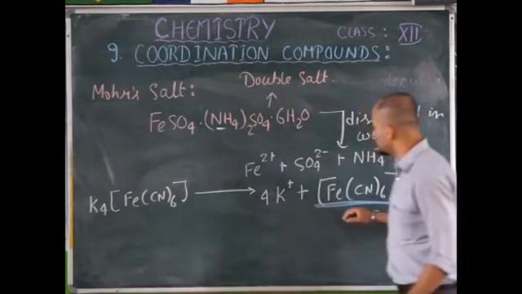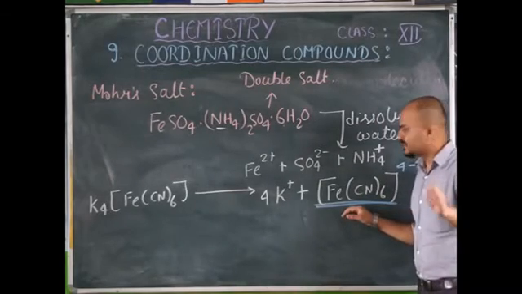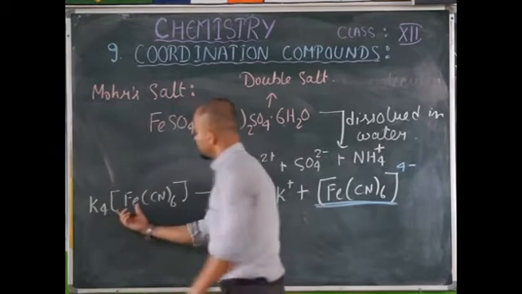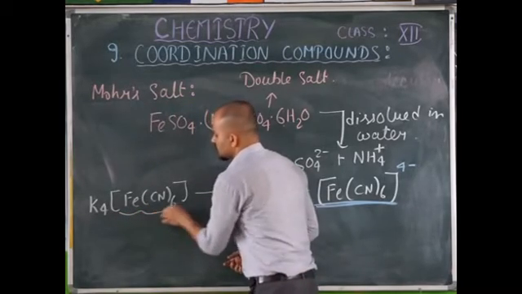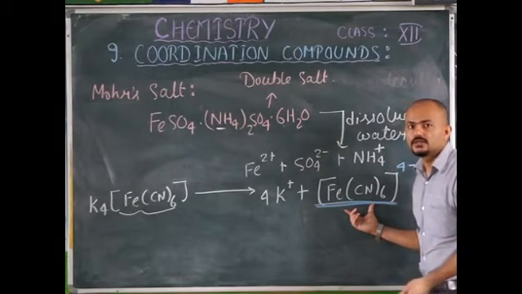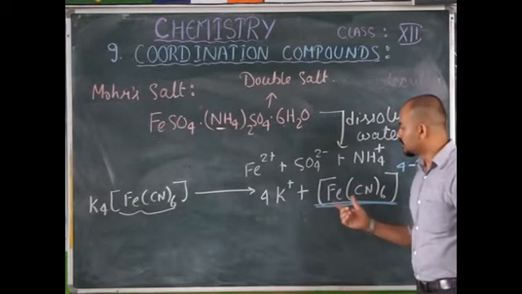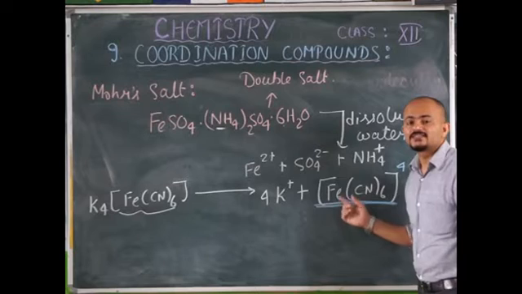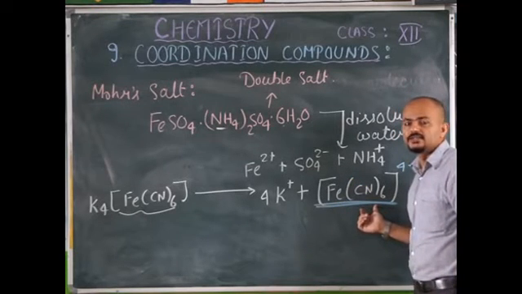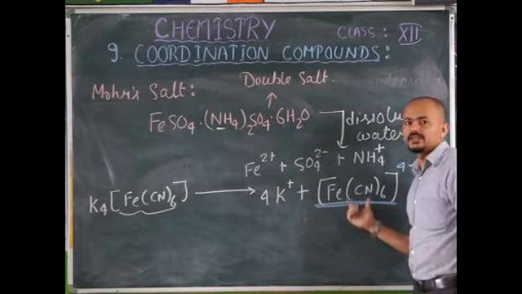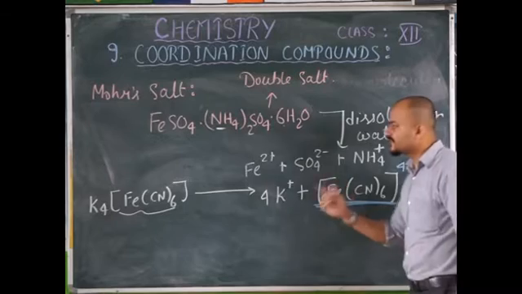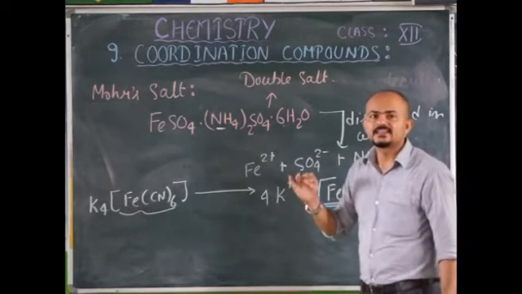Now you have to know that whatever is inside this bigger bracket will never dissociate. This will stay as it is, even after dissolving in water. So here you won't get the test for ferrous ion and cyanide ion, because the property of the complex, whenever it stays as this complex, is different from ferrous and cyanide.